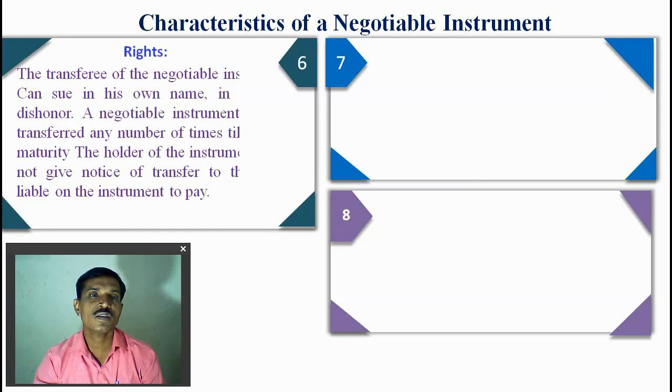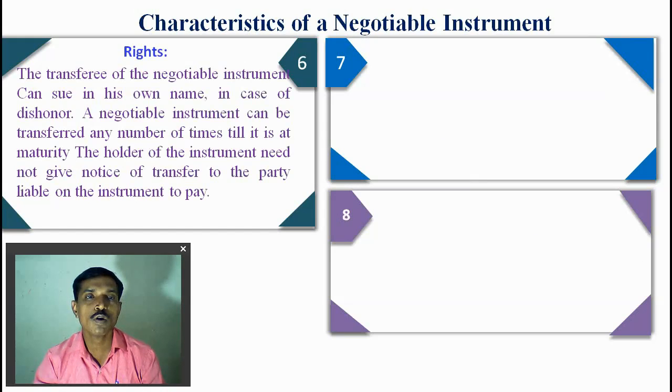The next is the rights. The transferee of the negotiable instrument can sue in his own name in the case of dishonor. The negotiable instrument can be transferred any number of times until maturity. The holder of the instrument need not give notice of transfer to the party liable on the instrument to pay. So the transferee of the negotiable instrument can claim in his own name in the case of dishonor